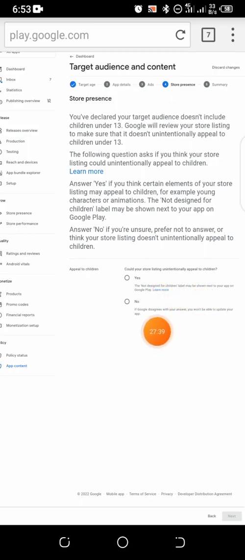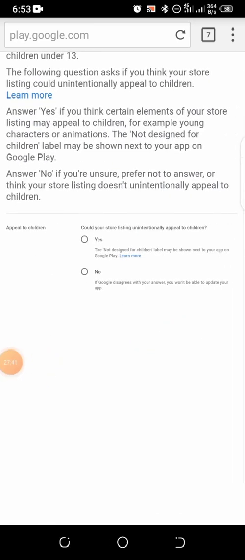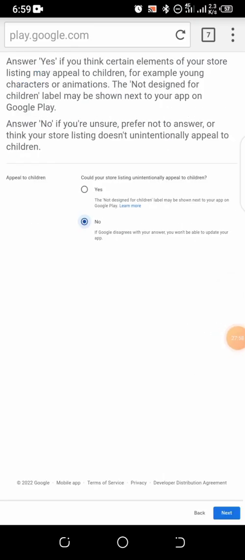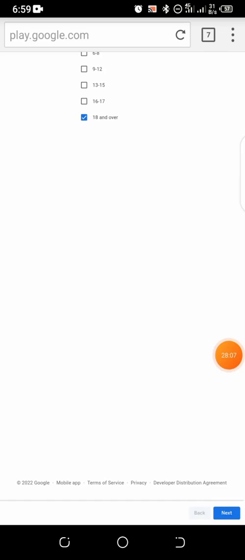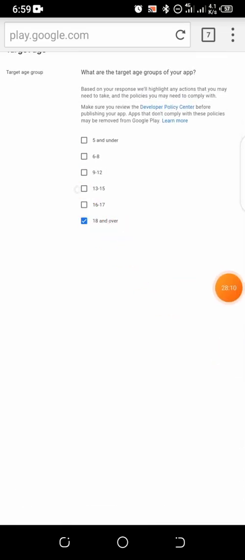All right, could your app unintentionally appeal to children? This is what I'm talking about. Appeal to children. So I will just click on no.